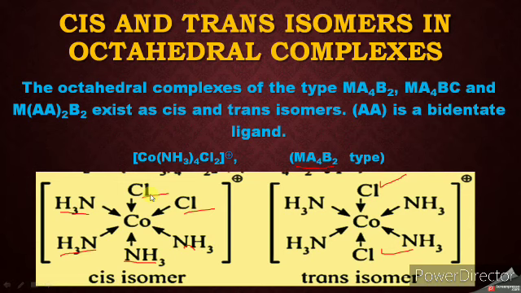While if you observe here, the two identical chlorine atoms in the second structure take opposite position, that's why it is a trans isomer of the same compound.